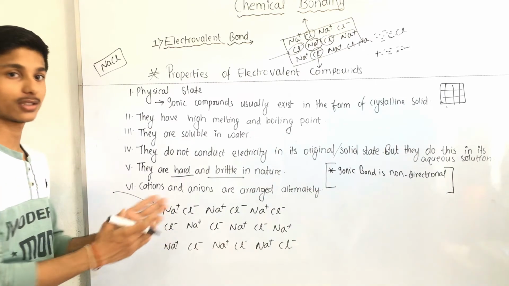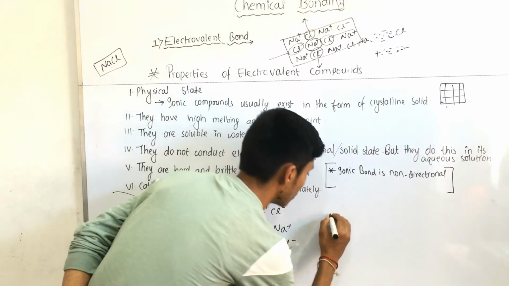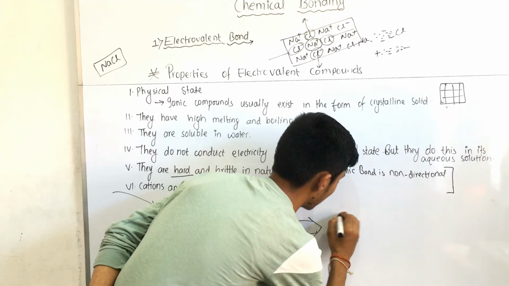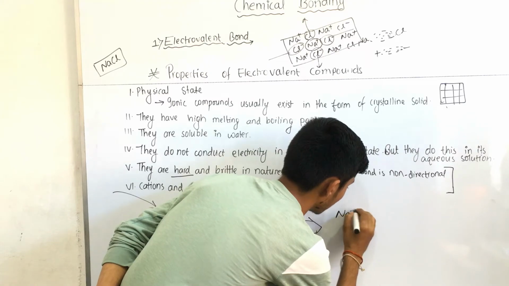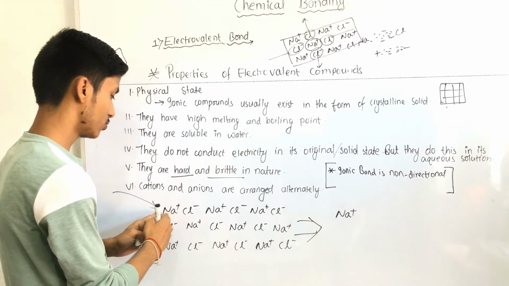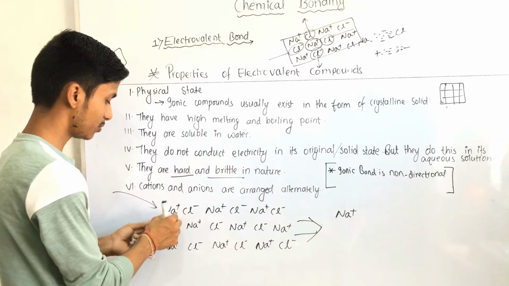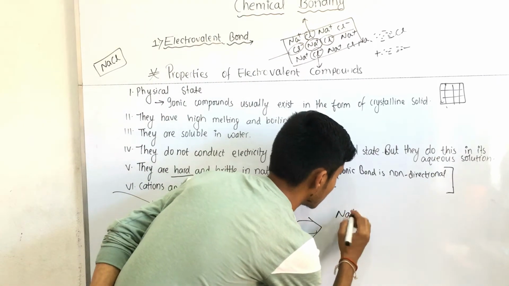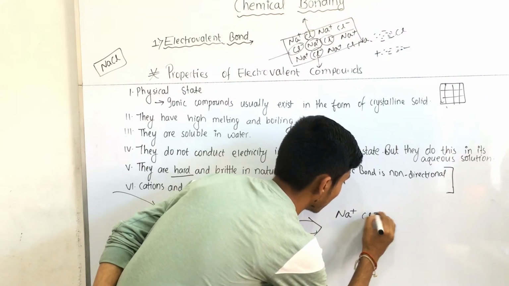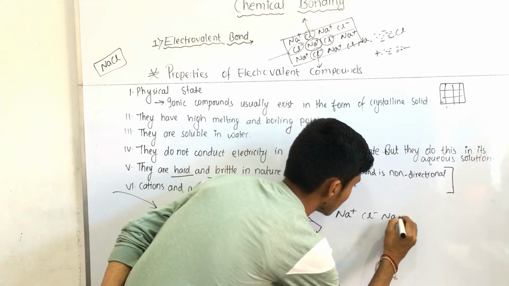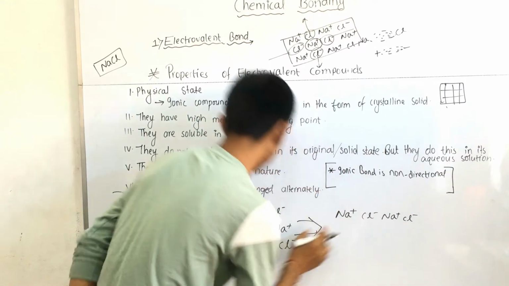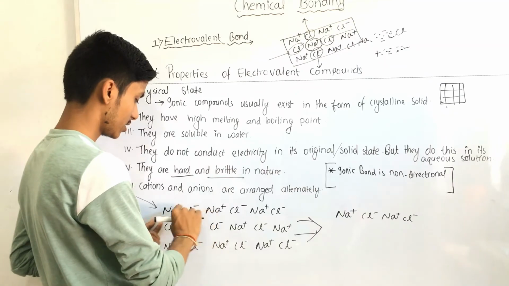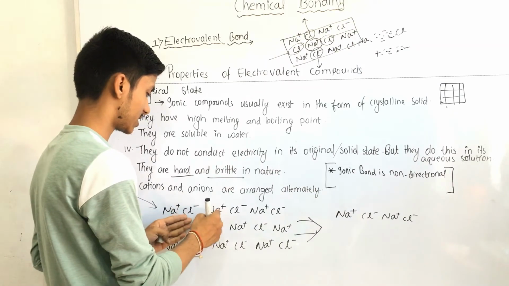There is a change in pattern. The pattern will be like this when we hammer the compound crystal. Na plus moves one step. So here Na plus Cl minus, Na plus Cl minus. This is the second one, and here the first layer just moved one step this side.